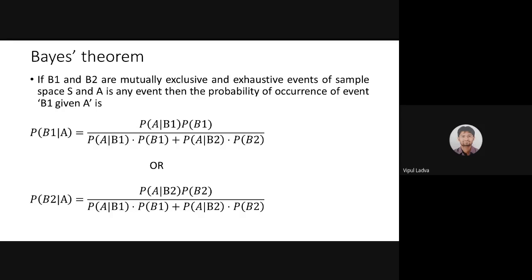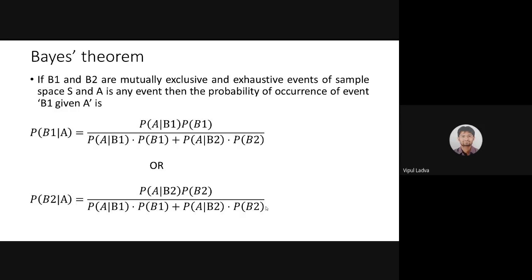Now observe the denominator. The denominator is actually nothing but the probability of A. That is actually the total probability formula. In this denominator, this thing is nothing but the formula of total probability. Now in this formula, I am taking B1 with respect to A, and B2 with respect to A, then it will be A over B2 into P of B2. Only the numerator differs, see. In the denominator, I have P of A once again.